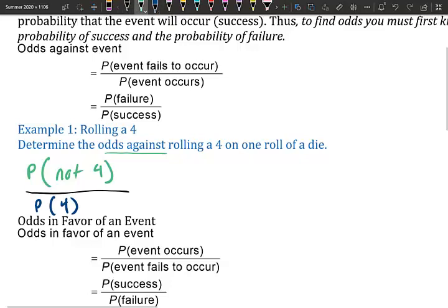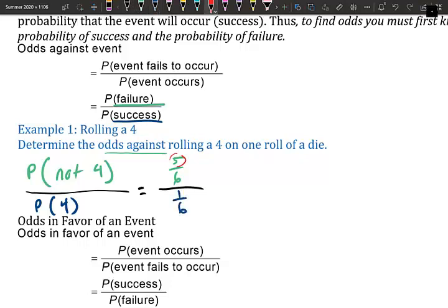Because it's failure, which is not, over success, which is rolling a 4. So the probability of not 4 is 5 out of 6, because only one part of the die is a 4. And that's over the probability of a 4. There's only one of them on the die, so it's 1 out of 6.